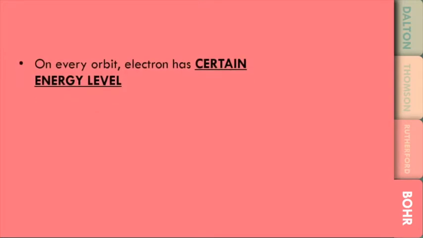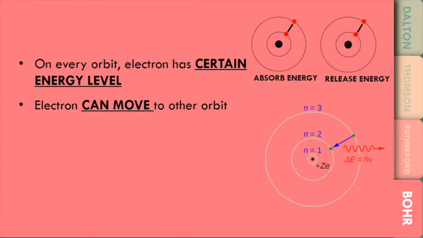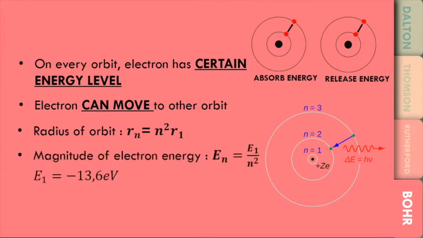On every orbit, electron has certain energy level. Electron can move to the other orbit. If electron moves from the inner to outer orbit, it will absorb energy. If the electron moves from outer to inner orbit, it will release energy. The radius of orbit can be counted as n² times r1. And the magnitude of electron energy can be counted as E1 over n². E1 is negative 13.6.